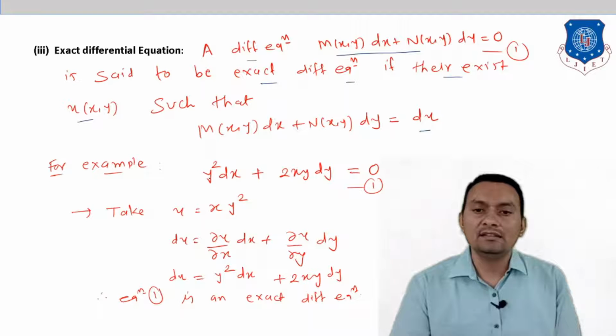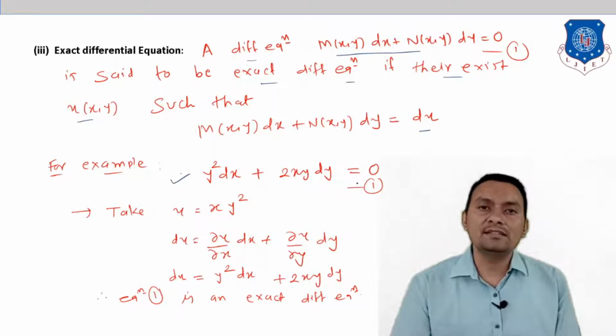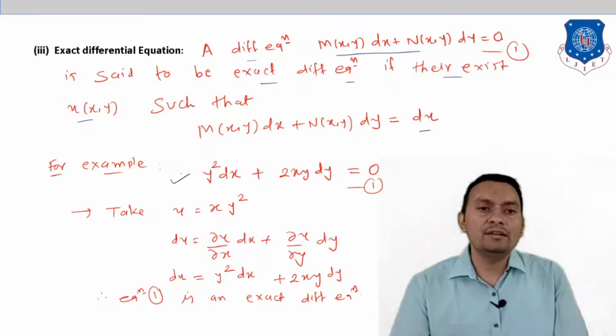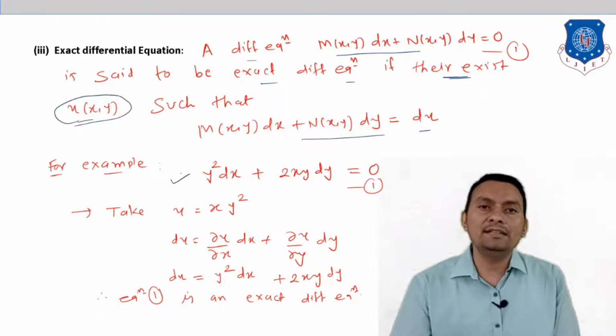So let us see, can we say that this differential equation is exact? y square dx plus 2xy dy equals 0. This is the given differential equation, and I want to show that it is exact. But how? According to our definition, if we can find a function u(x,y) with this property, then and only then can we say that the given differential equation is exact.